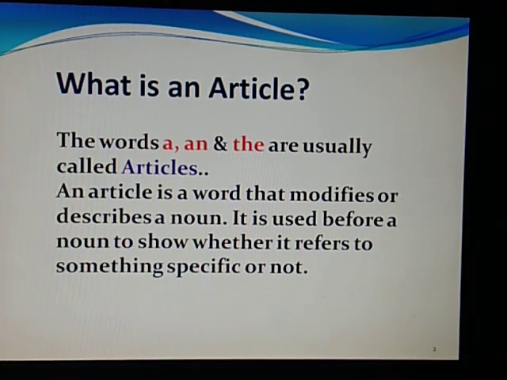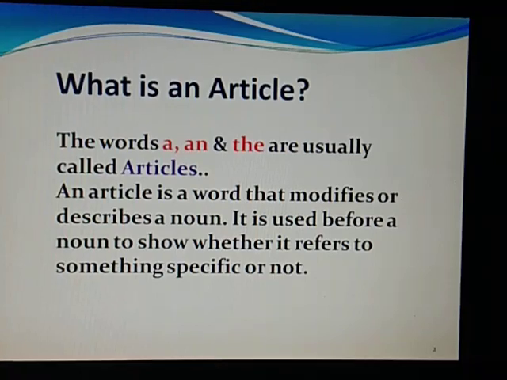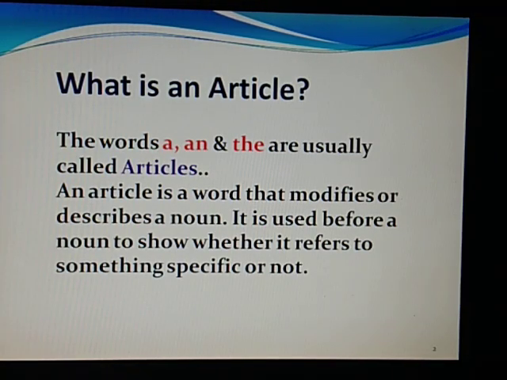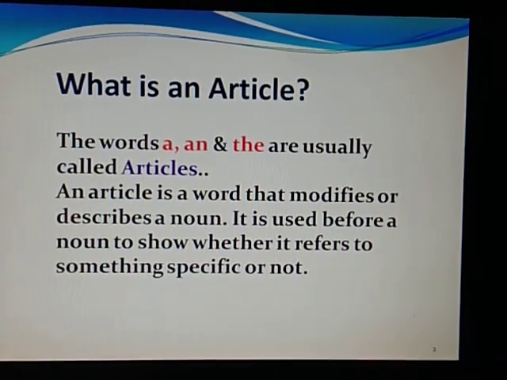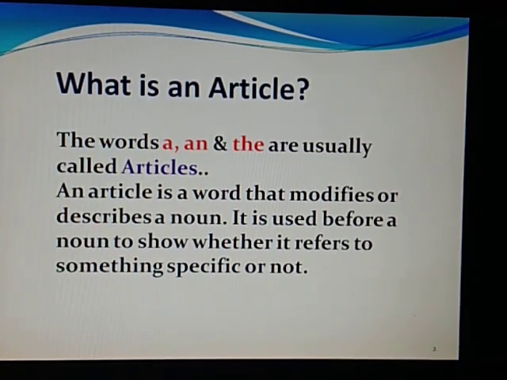What is an article? The words a and the are usually called articles. An article is a word that modifies or describes a noun. It is used before a noun to show whether it refers to something specific or not. So whenever we are using an article, it shows us whether that noun is special or not.